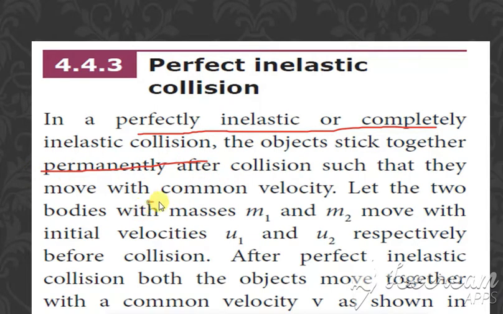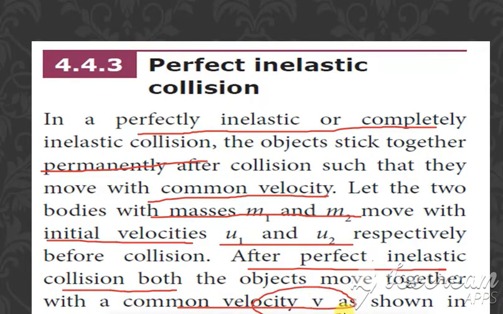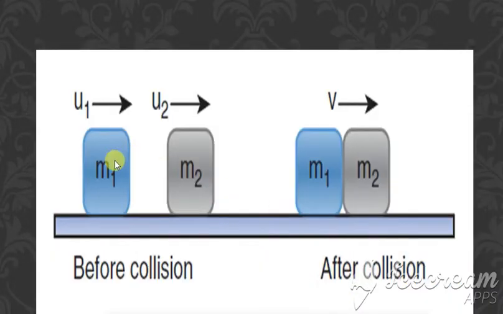For this, the bodies have a common velocity. Let the bodies of masses m1 and m2 have the initial velocities u1 and u2. After a perfect inelastic collision, the velocity after collision remains the same, so that is v alone. So before collision the velocities are u1 and u2, and after collision their velocity becomes v. After collision the velocities become v alone.